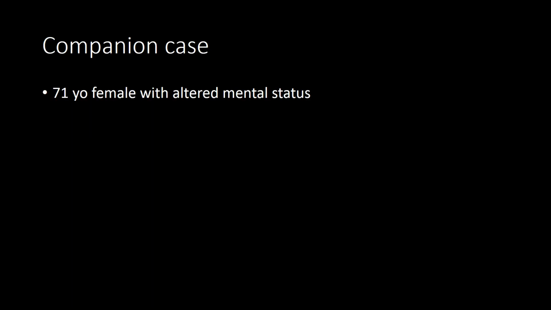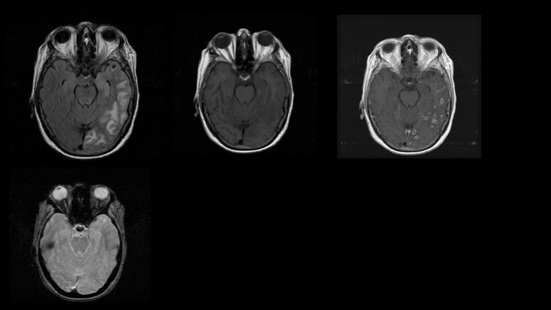Here's a 71-year-old woman with altered mental status. This was another head scratcher. We initially thought this was infectious encephalitis. You see these areas of subcortical T2 hyperintensities, somewhat confluent with, again, these areas of enhancement, and this turned out to be ADEM as well. There was involvement elsewhere in the brain in terms of deep gray matter involvement in this patient.